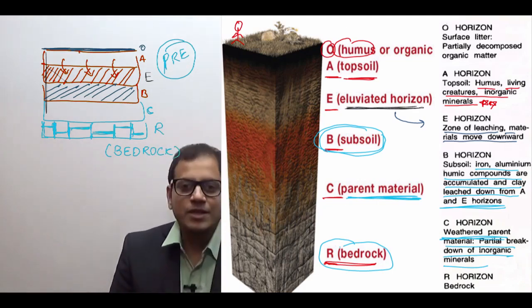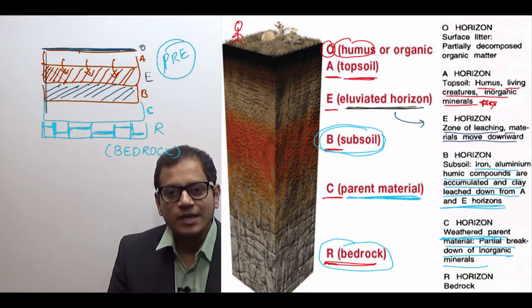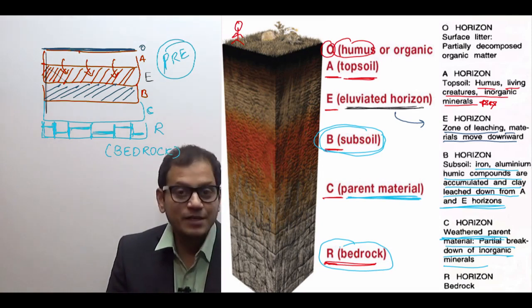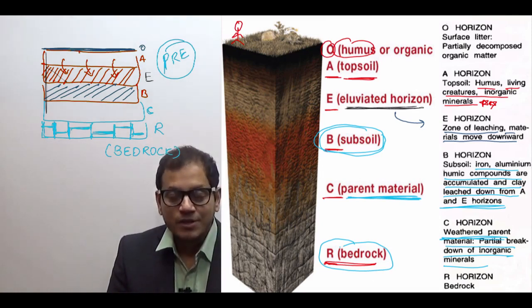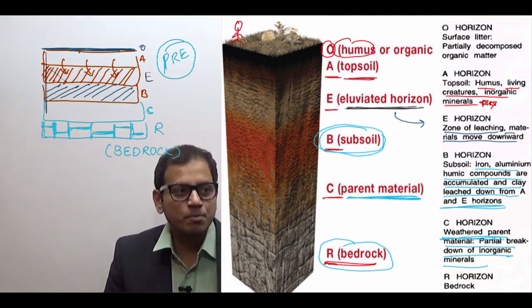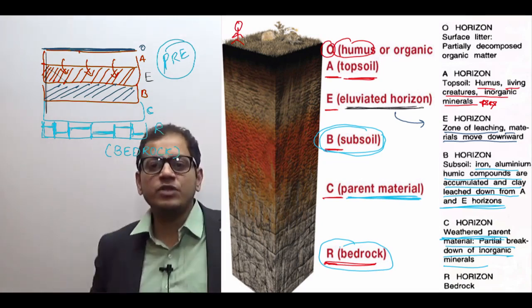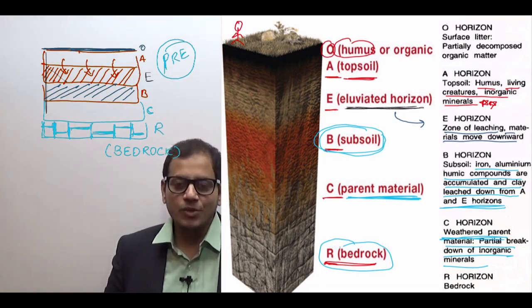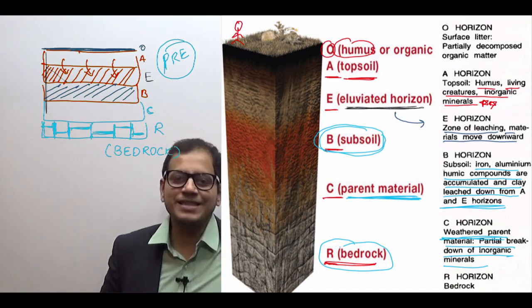Repeat with me. The topmost layer of the soil is the O layer. It is made up of organic matter, meaning matter that has been derived from living things. Not living matter, but derived from living things. So litter, मतलब जो पत्ते गिर जाते हैं, the leaves which fall, is known as litter. Where will litter be present? The O layer. O है इसलिए organic है, इसलिए the name is O layer.